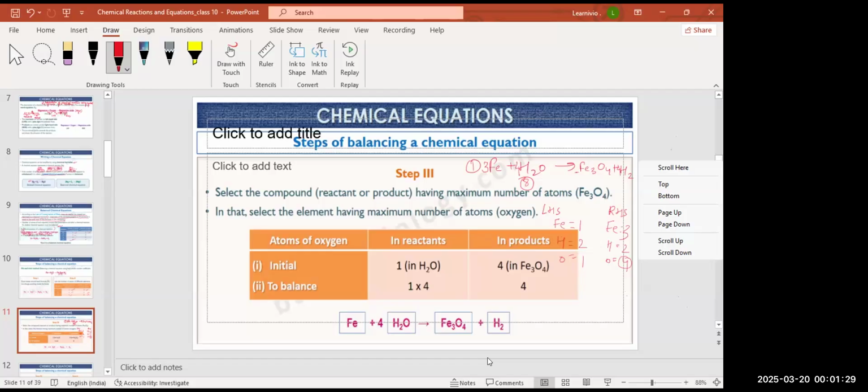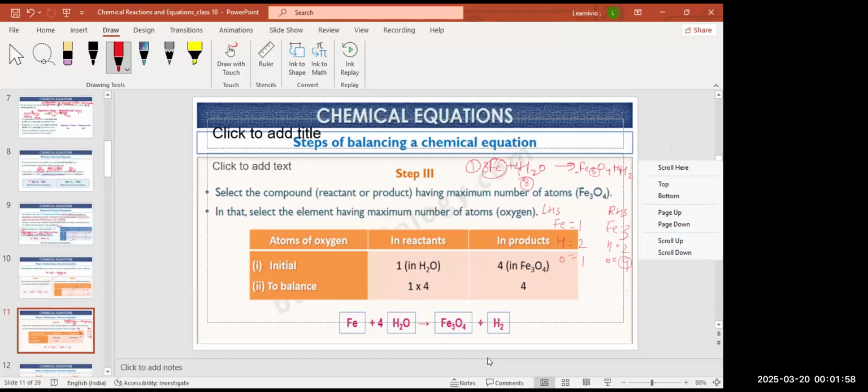Now check, at last, whether the equation is balanced or not. On the LHS side, there are 3 irons, and on the RHS side also 3 irons. Hydrogen: 4 times 2, 8 hydrogens, and here also 8 hydrogens. Oxygen: 4 oxygens.